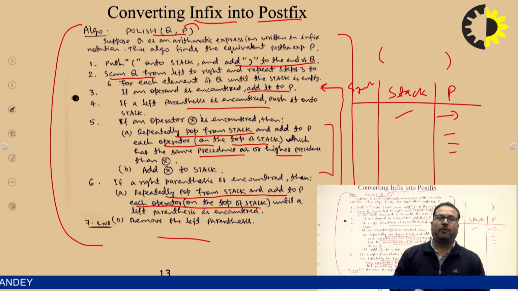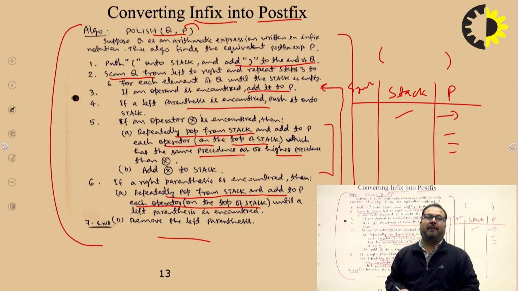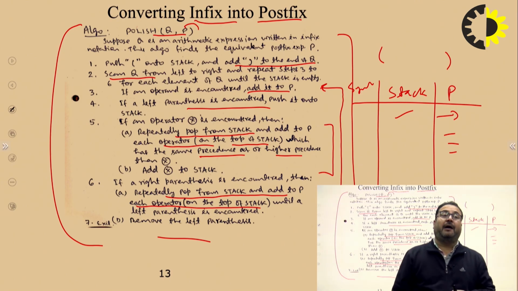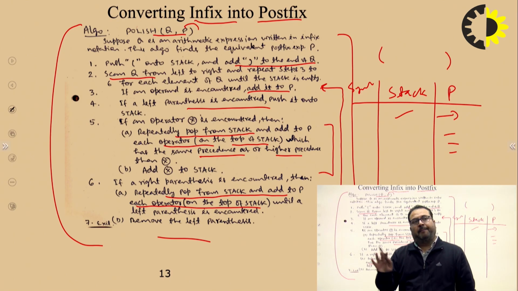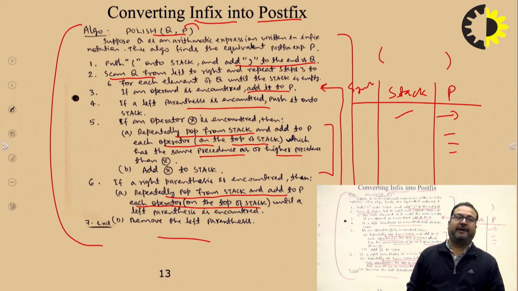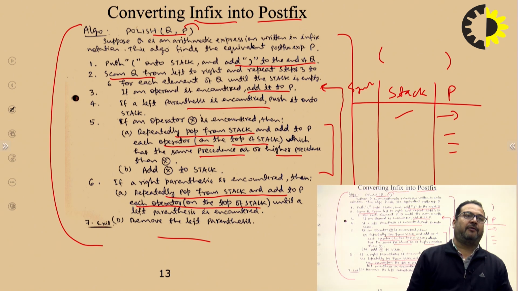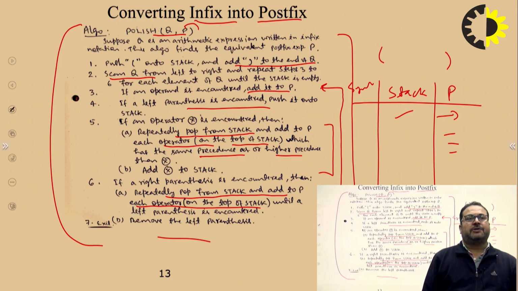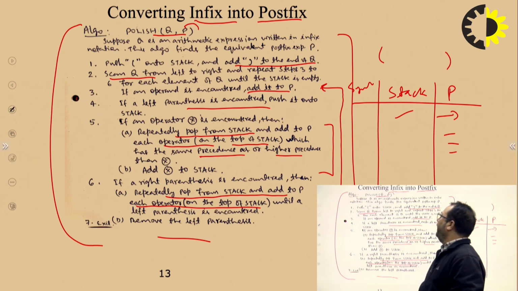With the operator, there are two cases. In the stack, if the operators have greater or even equal precedence to the newly scanned operator, then we will simply pop from the stack and add them to P. If not, they will remain as such in the stack. At last, we will push the current newly scanned operator into the stack. So let's see this algorithm on an example.